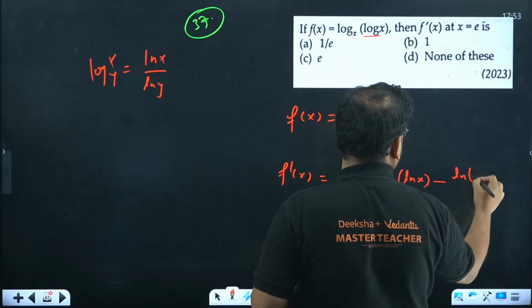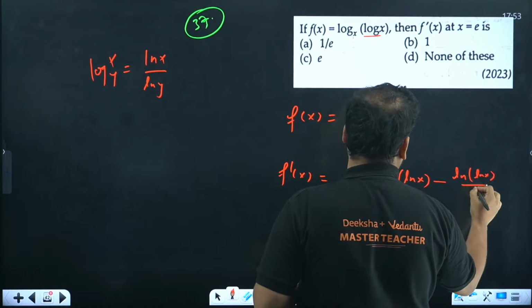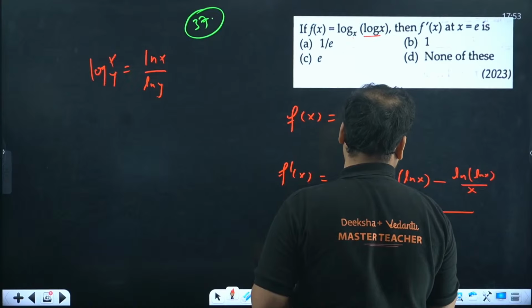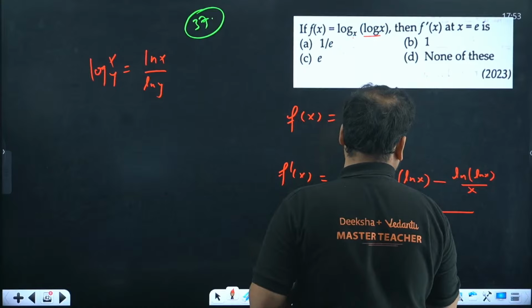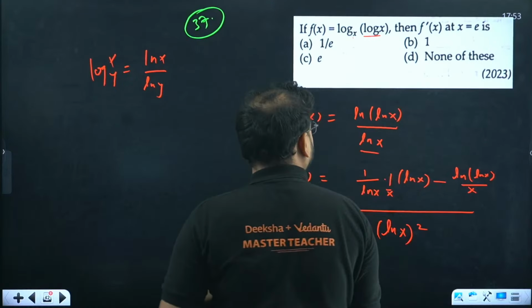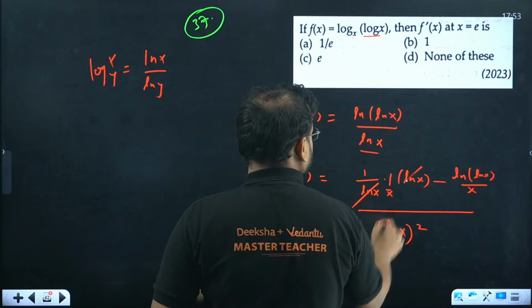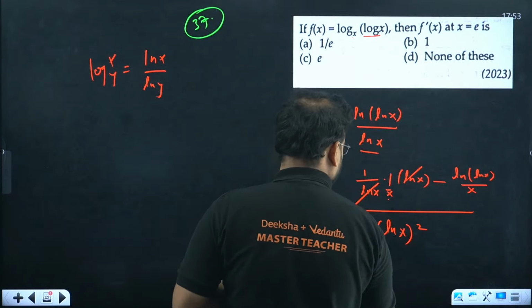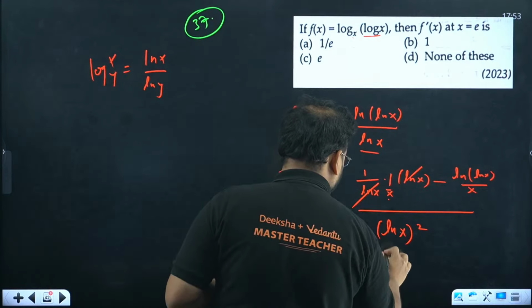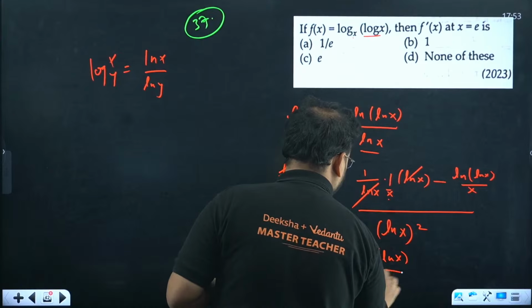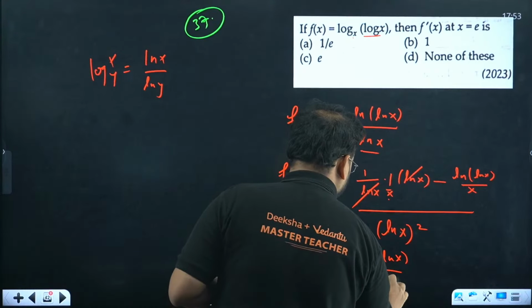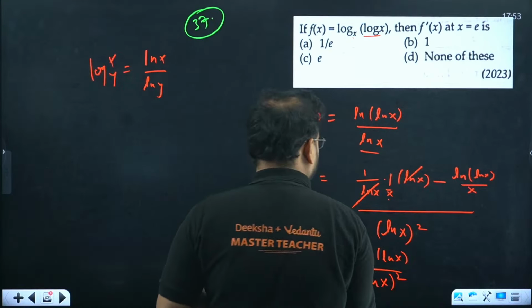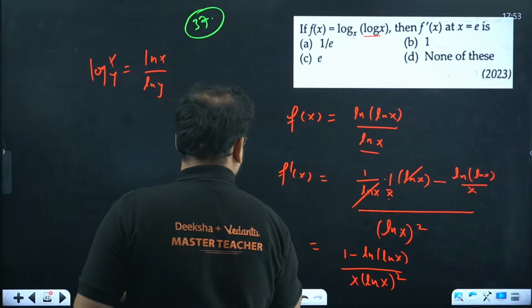Ln of ln x upon x by ln x the whole square, by the way. Yes, this cancels, by the way, guys. So x goes in the denominator, so I'm getting here 1 minus ln of ln x upon x times ln x the whole square.